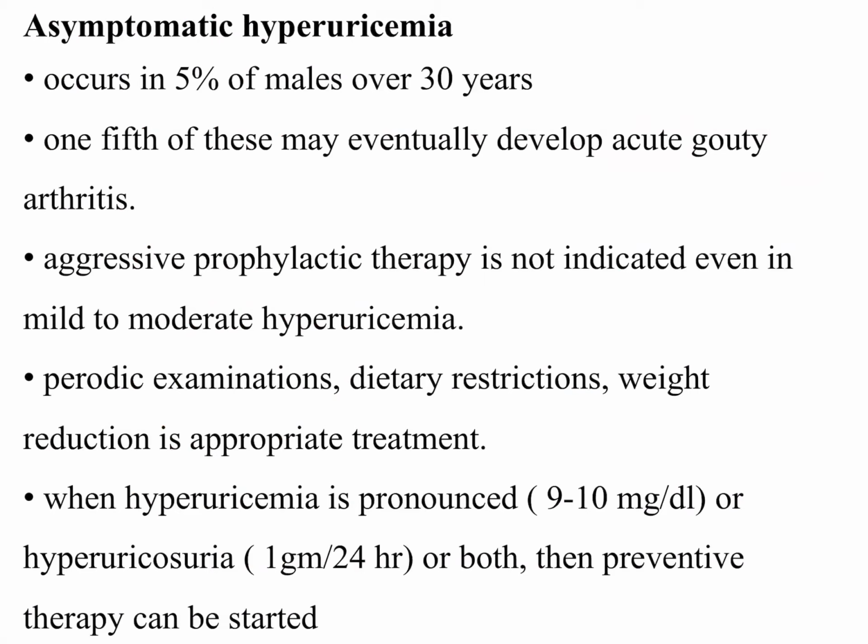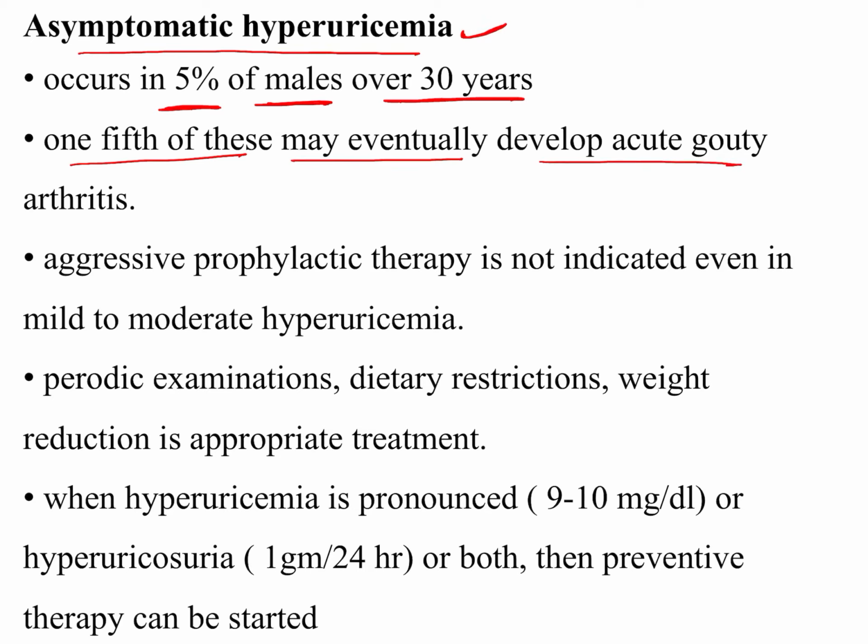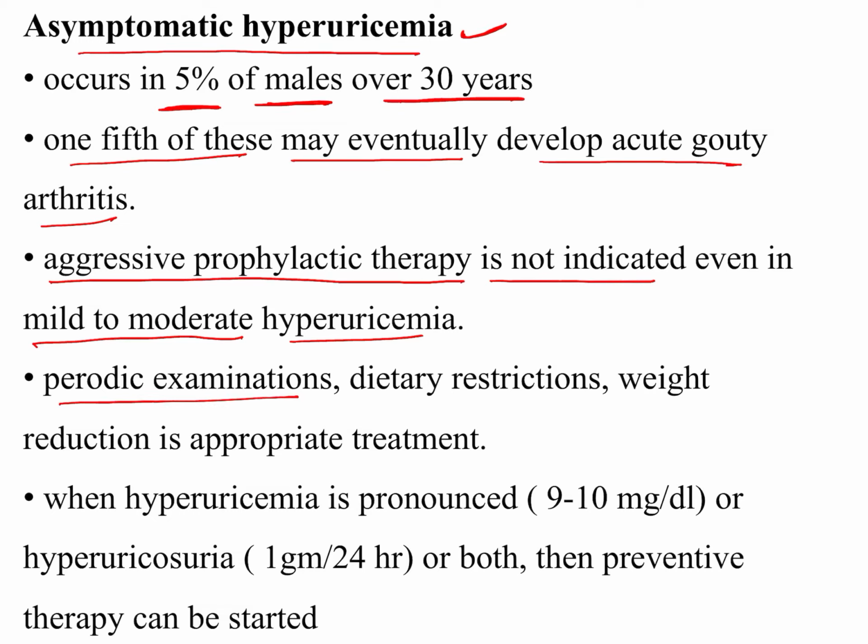So the last thing to discuss is the asymptomatic hyperuricemia. That is, the patient is having hyperuricemia but is asymptomatic, that is there is no joint pain, no acute attack. This is seen in 5% of males over the age of 30 years, and 1/5 of these may eventually develop gouty arthritis. So for a mild to moderate hyperuricemia, we need no prophylactic therapy. Only periodic examination, dietary restriction and weight loss therapy is appropriate.